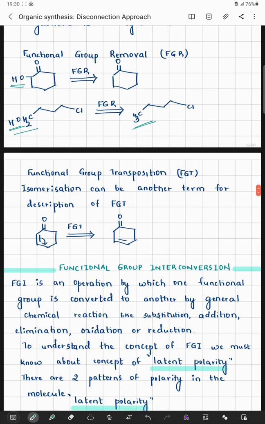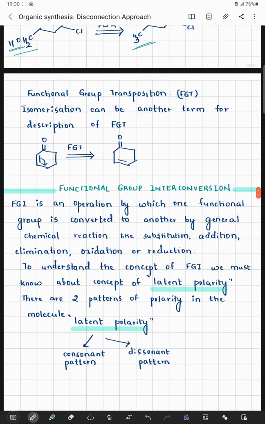The next concept in functional group interconversion would be functional group transposition. It is being given as FGT. Isomerization can be another term from the description of FGI.